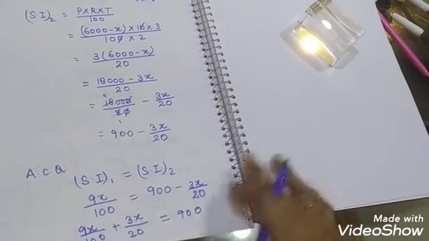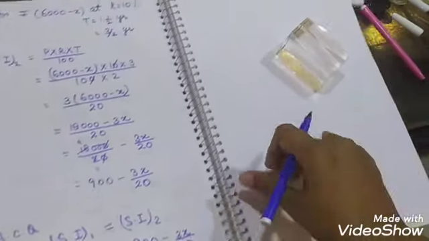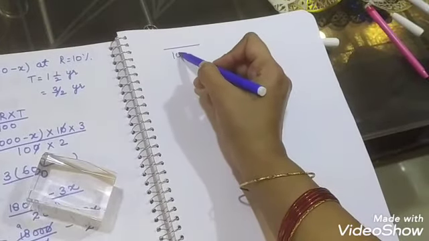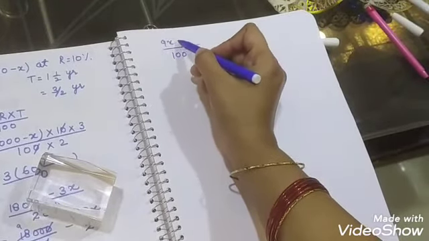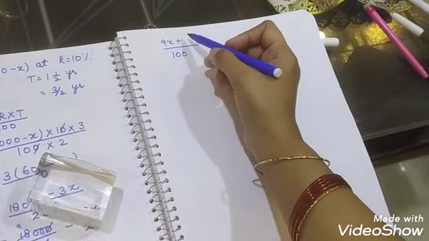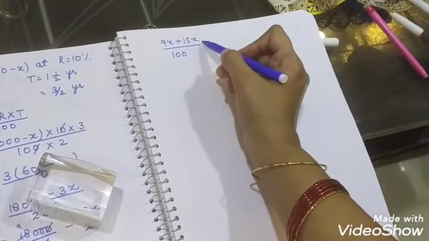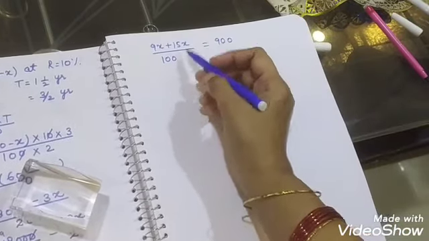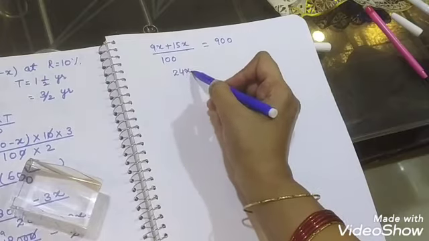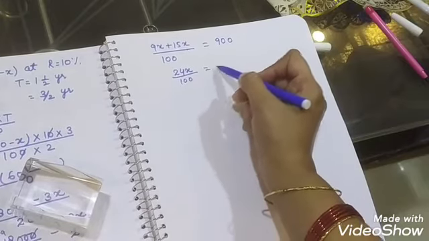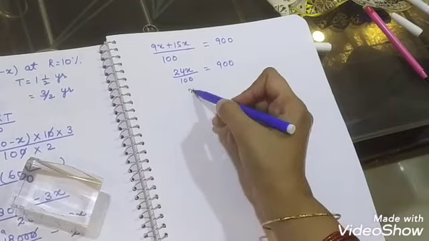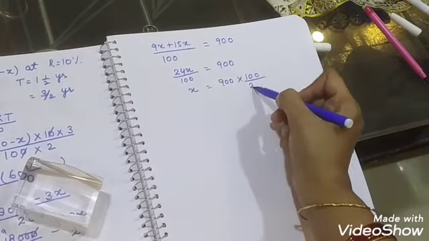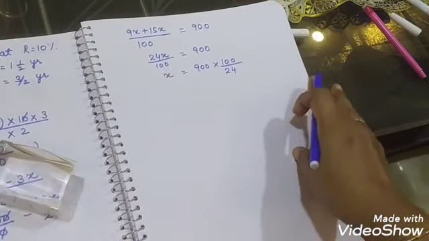Then we will take the LCM of these two denominators, 20 and 100. LCM will be 100. The numerator will be 9x plus 5 3s are 15x is equal to 900. When you add it, you will get 24x upon 100 is equal to 900, or x is equal to 900 into 100 upon 24.